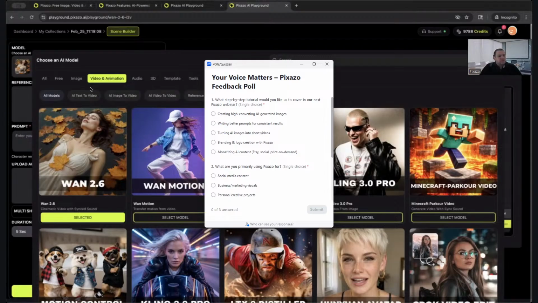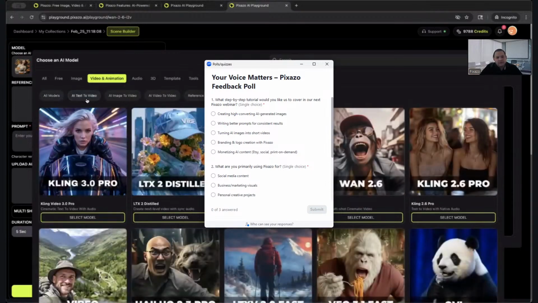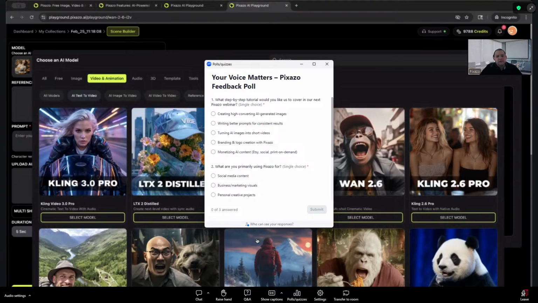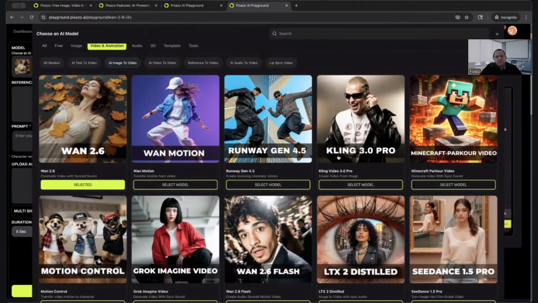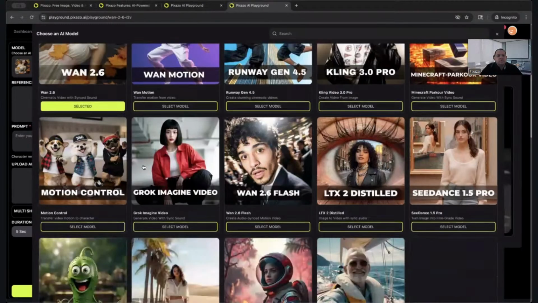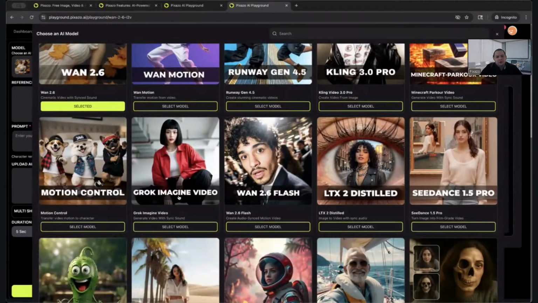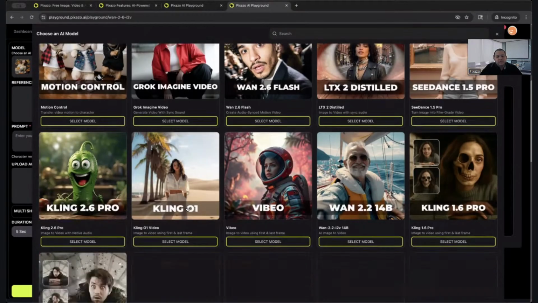Okay. Next question, what's a good module to use for creating videos for TikTok and ads? For creating videos, it's going to be your AI text to video. Some of the ones you can use, I would recommend Kling 3.0 Pro, Motion Control, and Grok Imagine Video as well, if you want to do kind of animation.